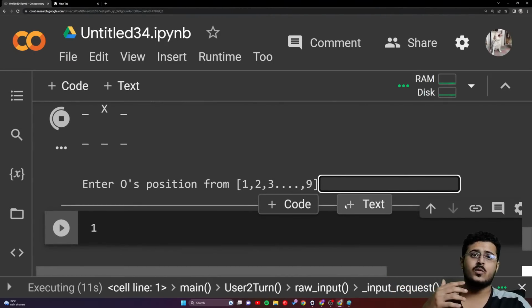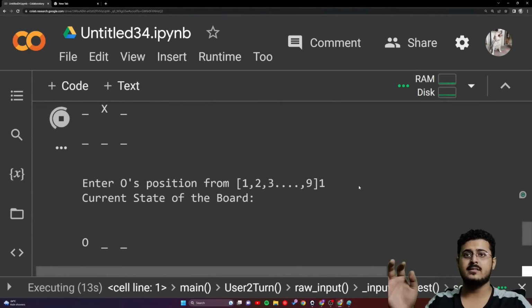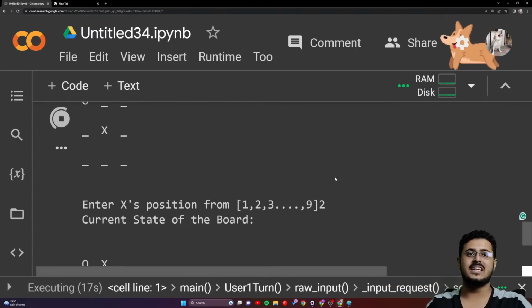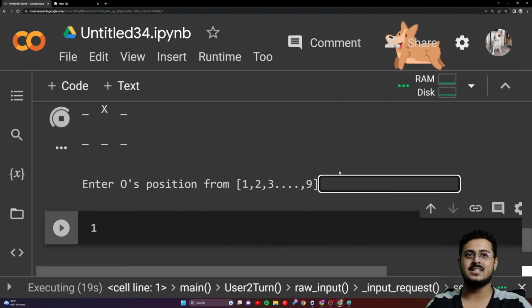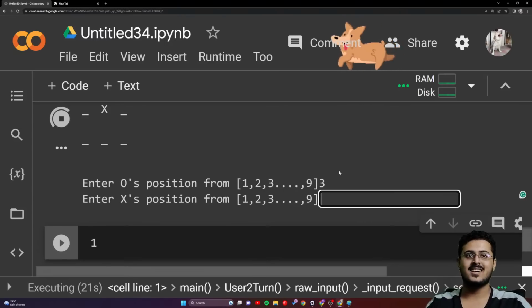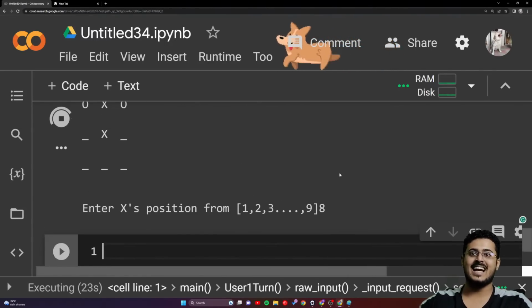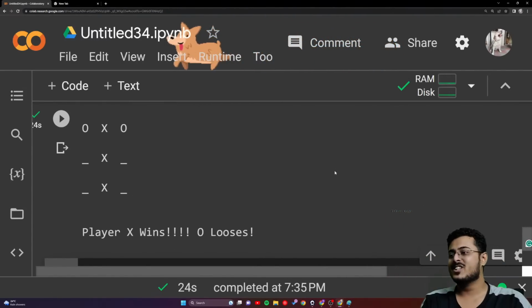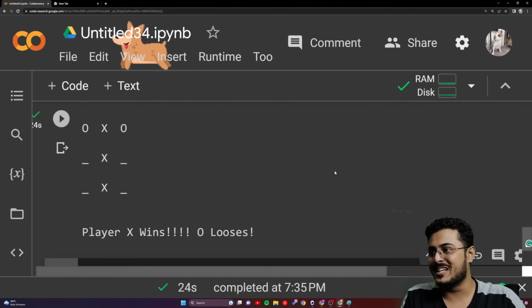Okay, so it is also working. Now the O's position at 1. X position, I can win this because this is multiplayer, so I can put it at any particular place. O's position at 3. And then I'll put it at 8. And yes, we have one right over there. X player wins. Yay. So multiplayer is also working absolutely well.